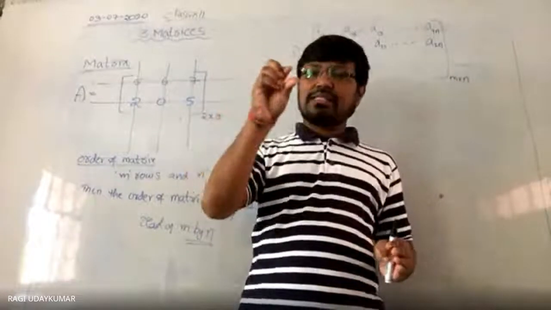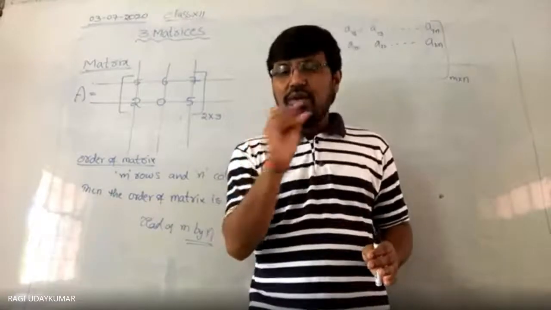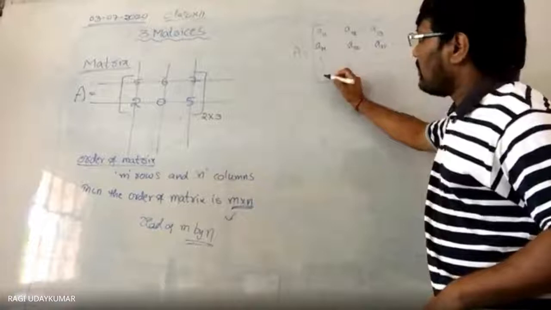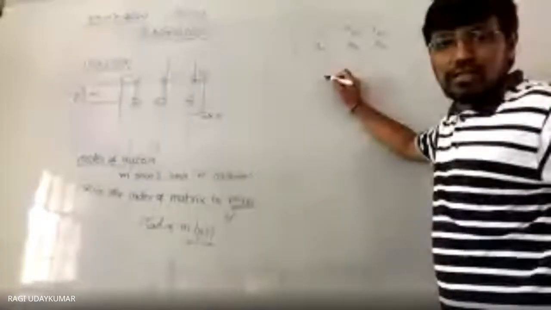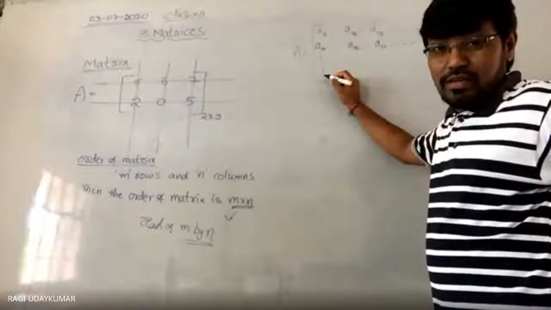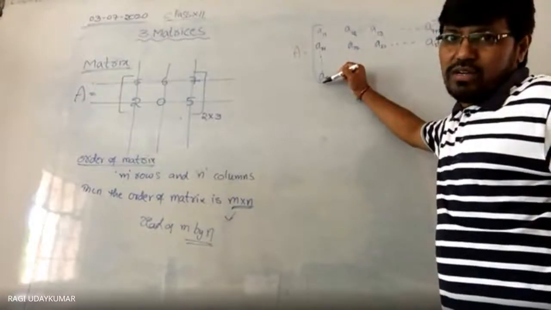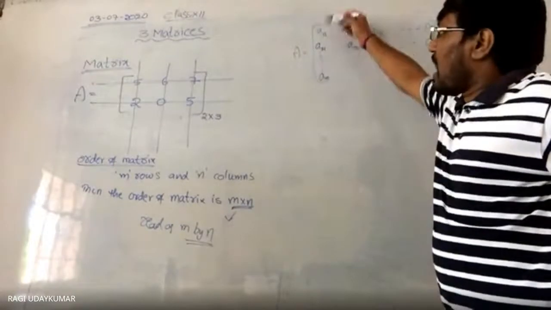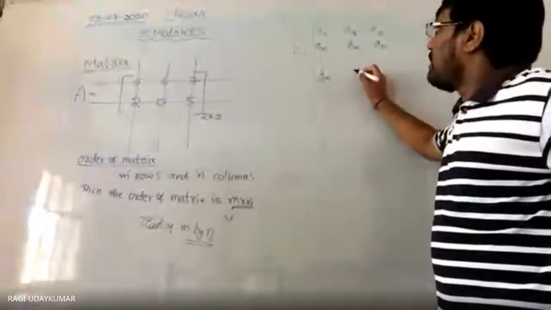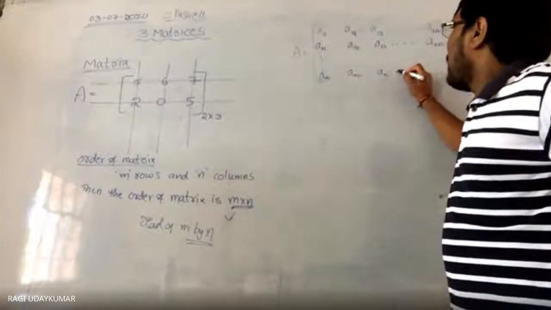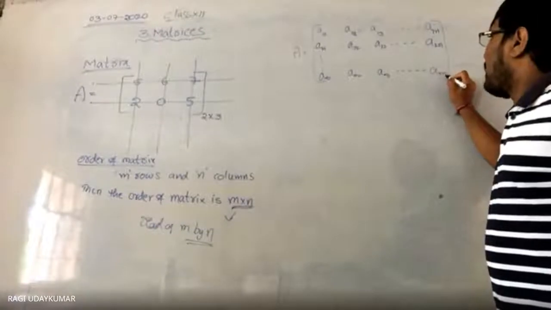For that place we need to give some name, like second row, third column. Here it is given to you like this. And if you continue like this, the last one, what do you get? Am1, very good. M rows are there: first row, second row, third row, fourth row, fifth row, up to the mth row. First column, first column. So that's why Am1. Then Am2, Am3 and so on, up to Amn, the last one.